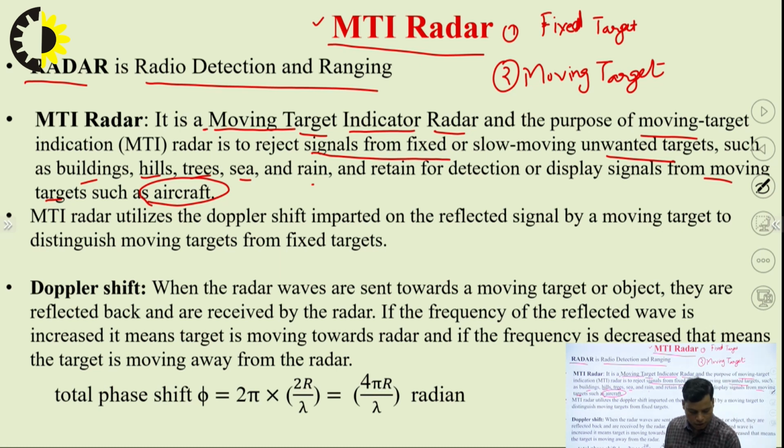As per the discussion, there is no issue with the fixed target. A signal is transmitted from the radar, reaches some object, and is reflected back. If it is fixed, like a tree or rocks, mountains, hills, buildings, etc., which are not moving or changing their position, it can easily be detected with the fixed radar. So it is named a fixed target, and there is no issue with the location of such types of target.